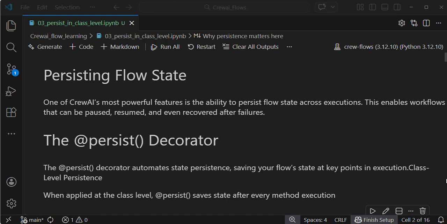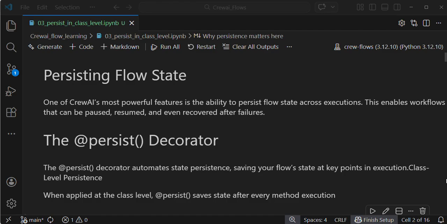In today's video, we are going to discuss persistence, for saving the state. For saving the state, persistence is important. In two ways we can apply the persistence over the flow.